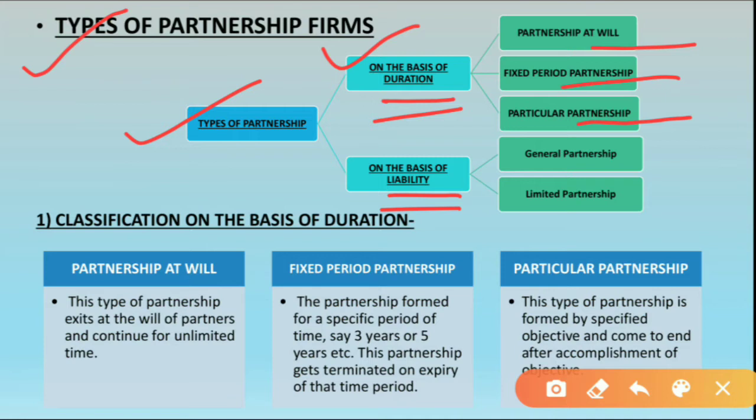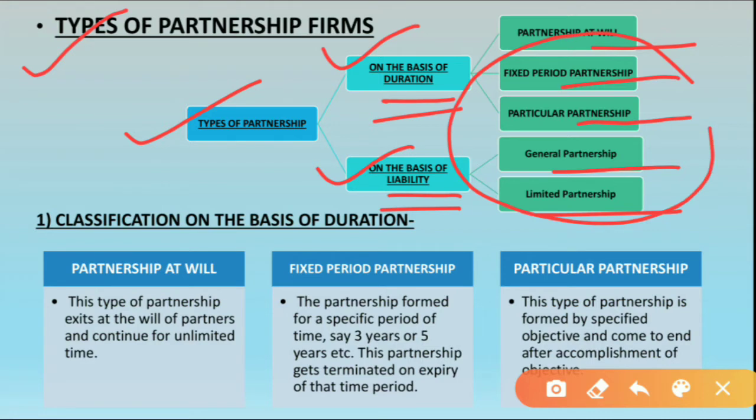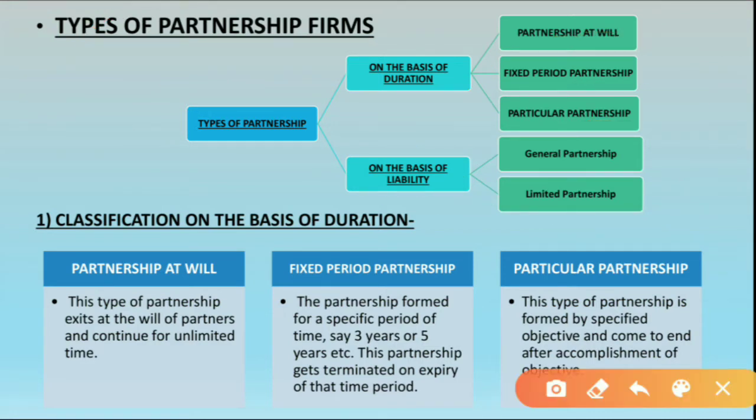Now the next is on the basis of liability. On the basis of liability, there are two types of partnership forms. First is general partnership and the next is limited partnership. We are going to see all these types of partnership in detail now. Let us start with the first category, that is classification on the basis of duration.